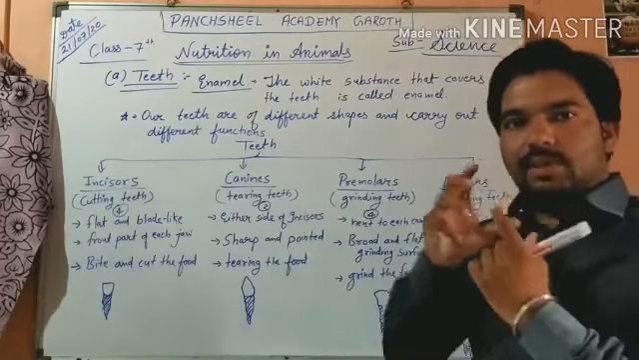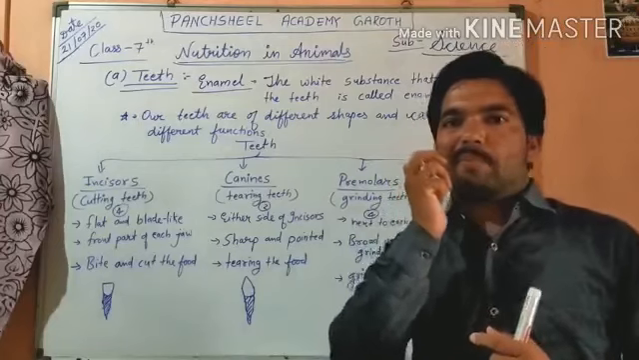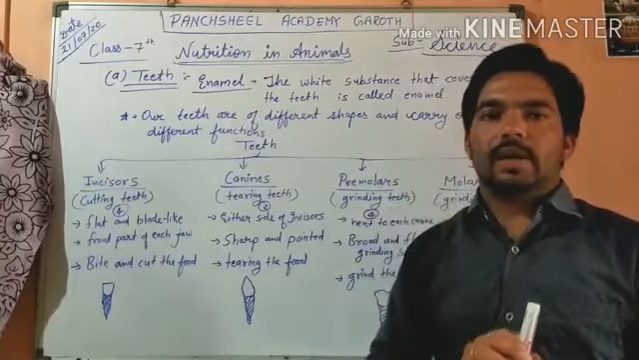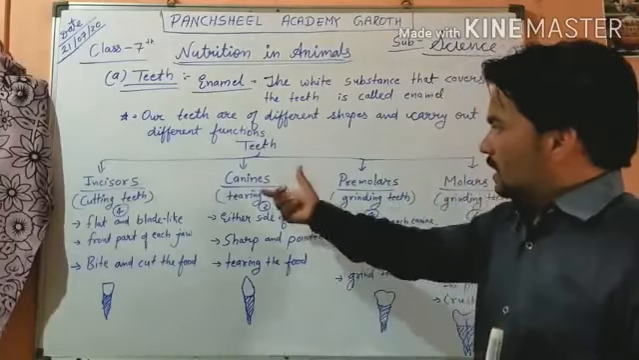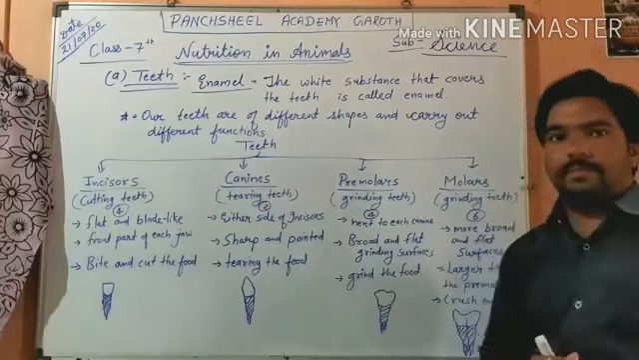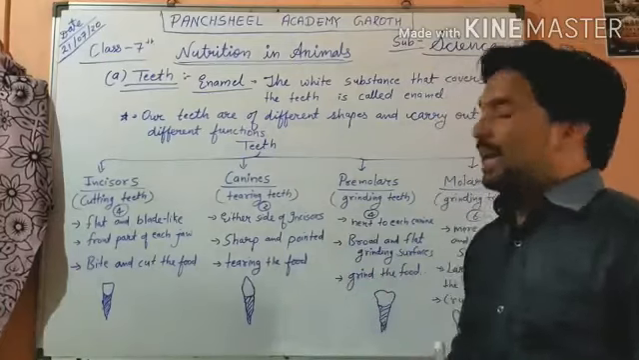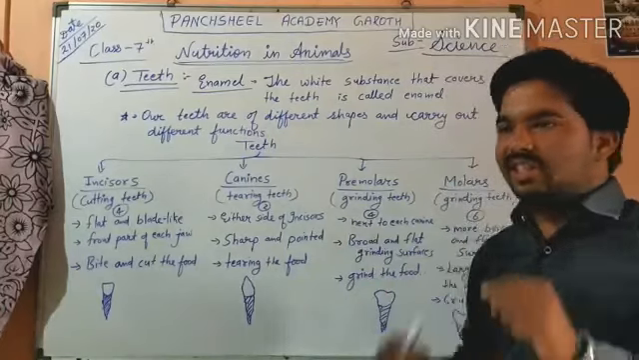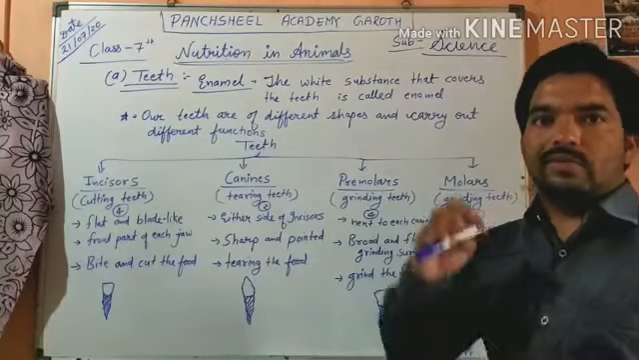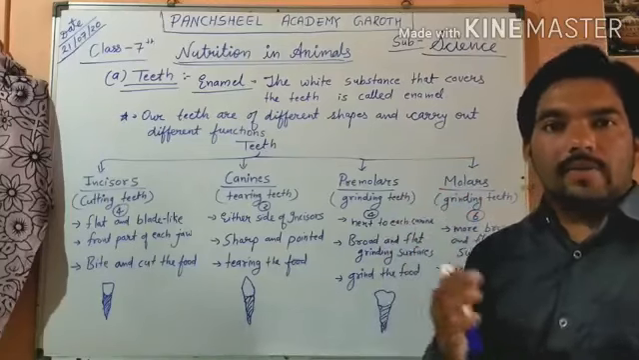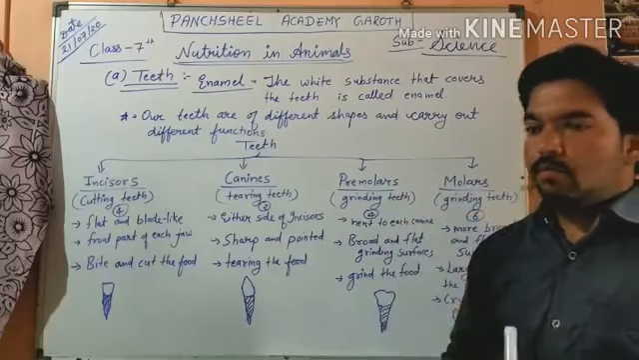When we are eating apples, we are taking a side bite, because canines are used for tearing. In flesh-eating animals, we have seen these canines are bigger because they can tear a live animal. They can tear bones also.